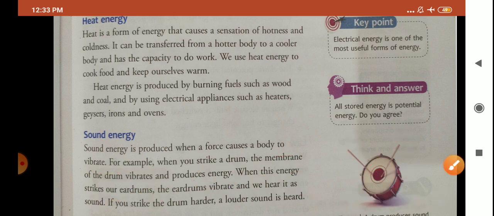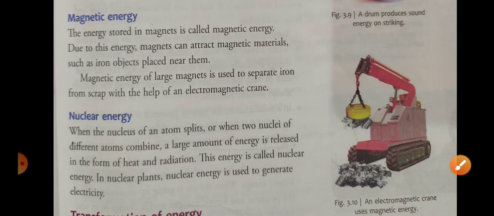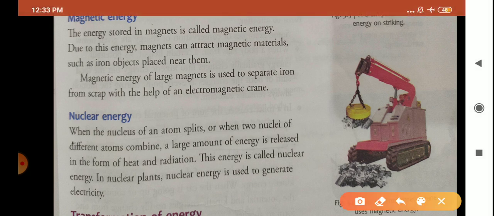Okay. Now coming to the next topic, what is that? Magnetic energy. Now children, all those magnets which are present, they all store which energy? They all have magnetic energy. You must have seen magnets.